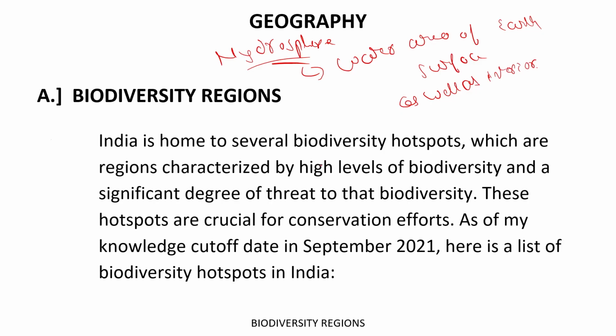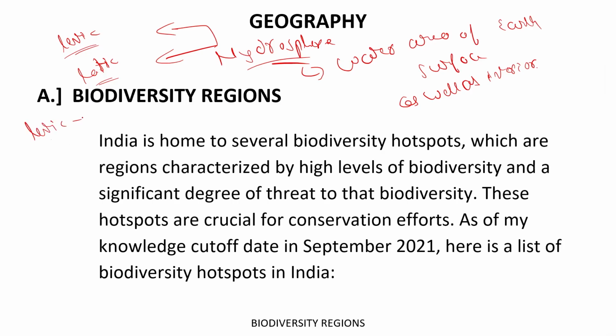So all the water present either on the surface of the earth or inside the earth is a part of the hydrosphere. Got it? And the hydrosphere is basically divided into two areas, lentic and lotic. These are the two divisions of the hydrosphere. Got it? Alright.